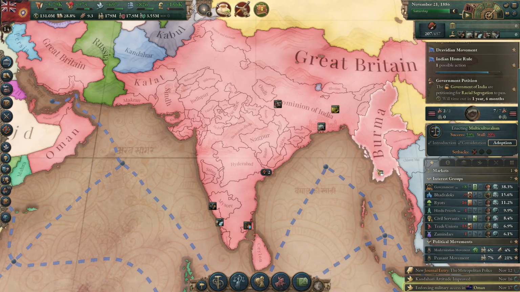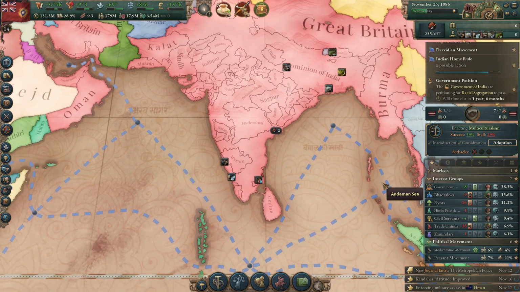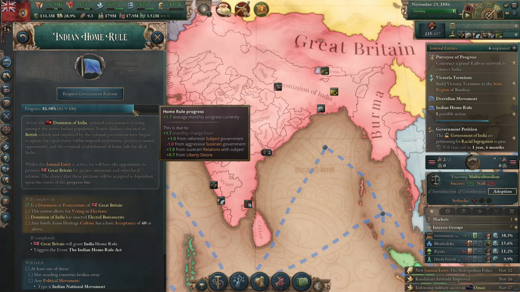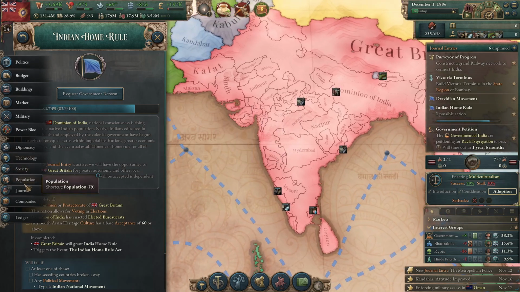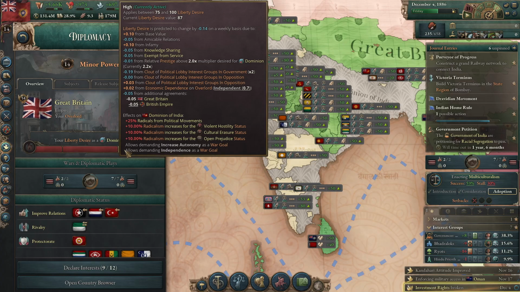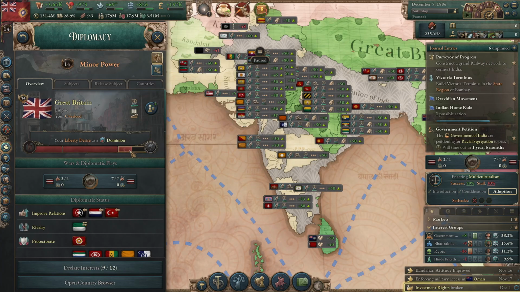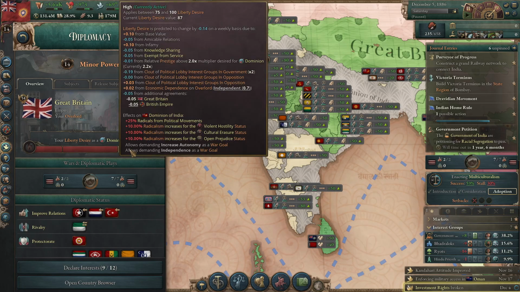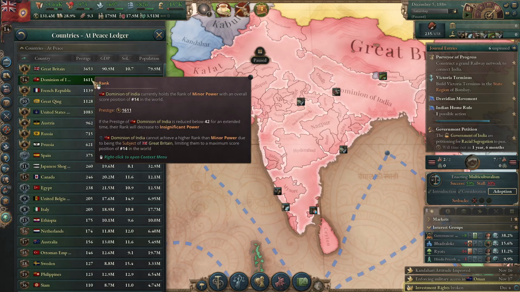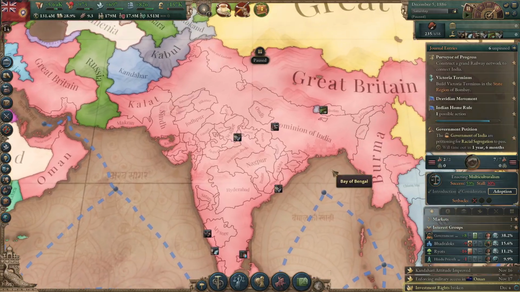Oof. This is a tough situation. Everybody is mad, but I have to do multiculturalism, or things are going to get much worse. Indian Home Rule bar has continued to increase. We're getting slightly less from Liberty Desire, because our Liberty Desire is going down. Oh, interesting. Our prestige isn't high enough to keep the things we were doing. So, hit me with the rankings. I need to be above half, so I need about 200 more.